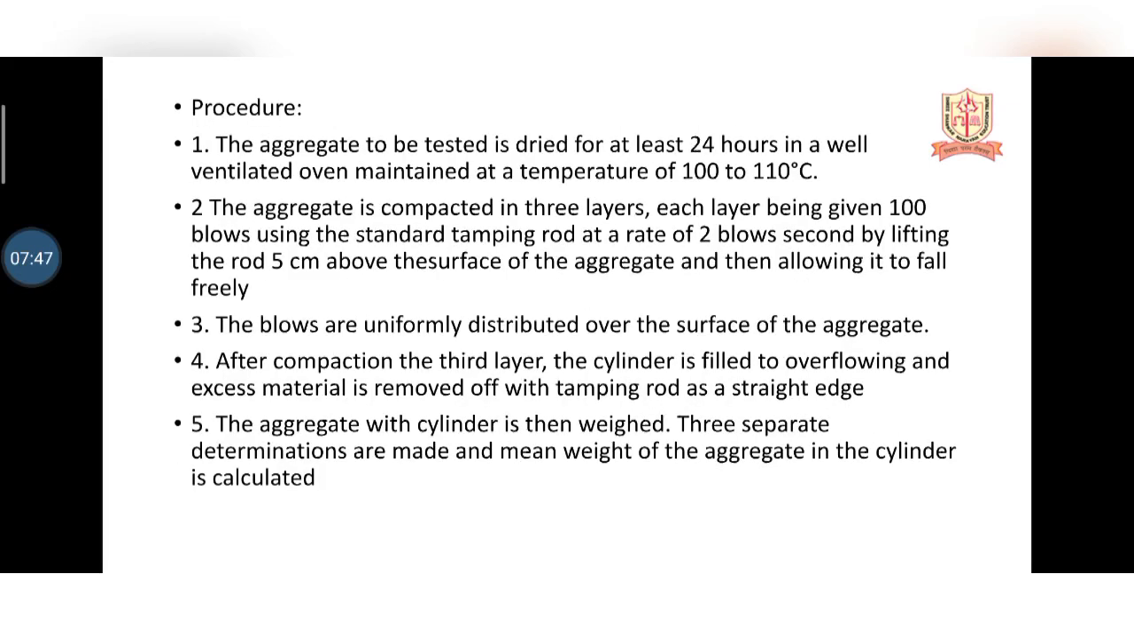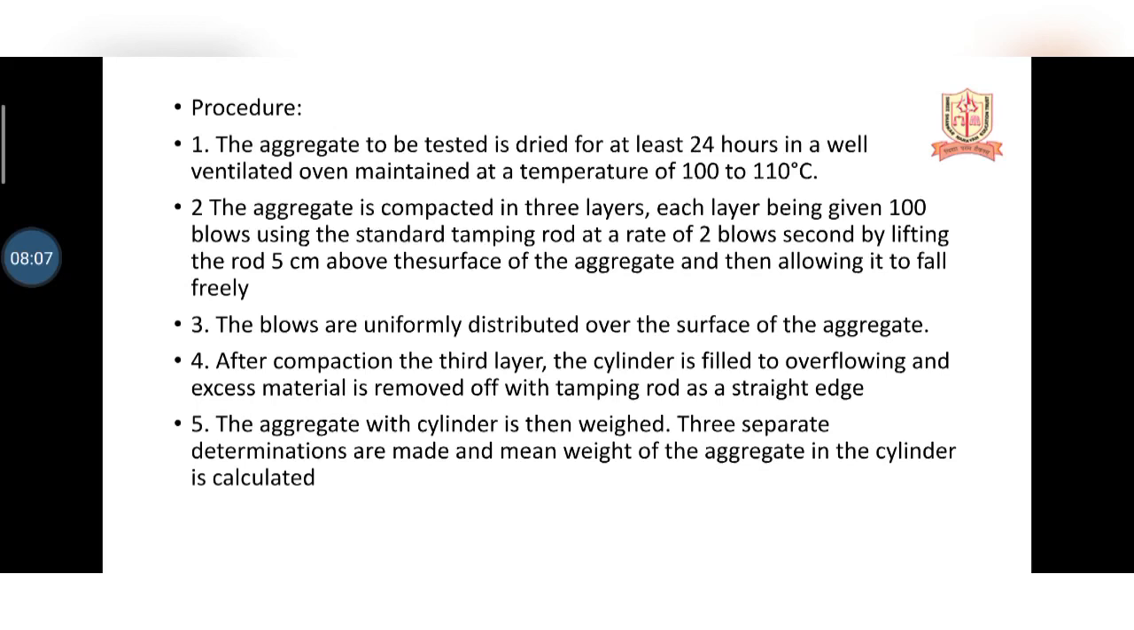Now we are going to do the procedure. How are we going to do it? Let's check. The aggregate to be tested is dried for at least 24 hours in a well ventilated oven maintained at a temperature of 100 to 110 degrees Celsius. The aggregate is compacted in 3 layers.